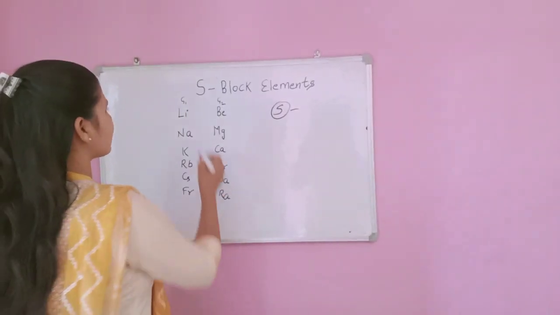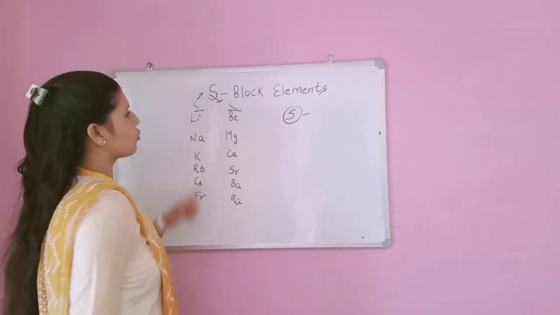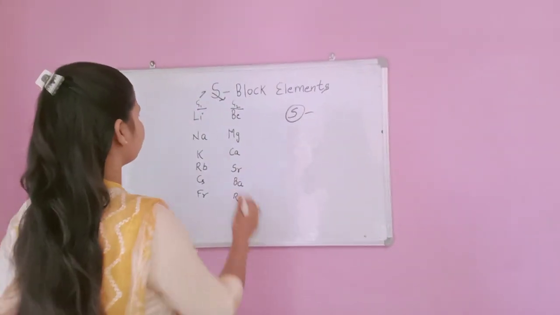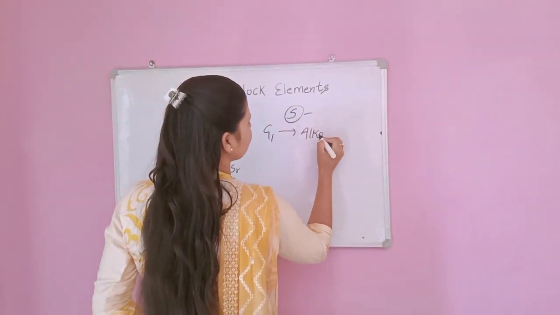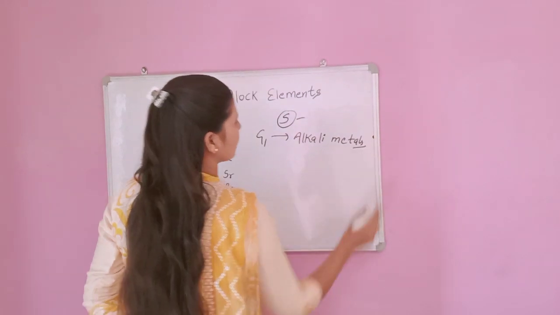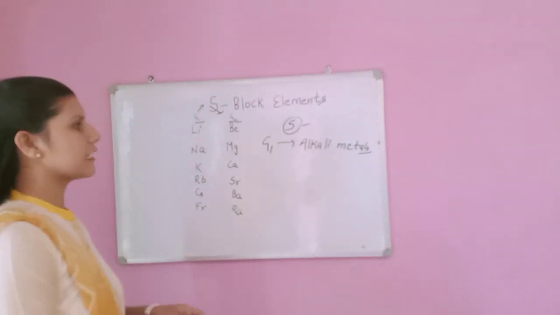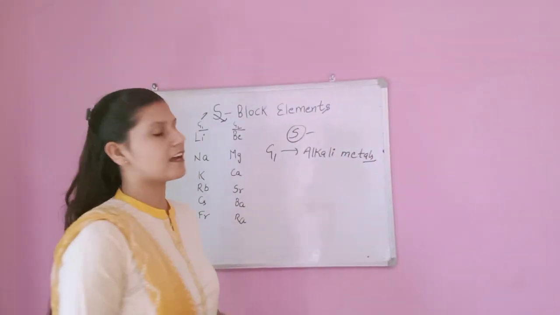S block elements are divided into two groups, group 1 and group 2. Group 1 consists of alkali metals. Why are these metals known as alkali metals? Because their oxides and hydroxides are basic in nature.